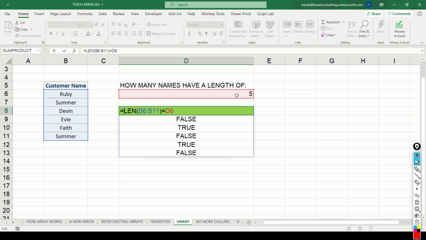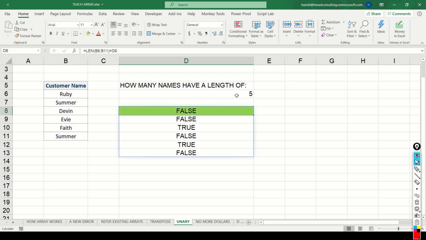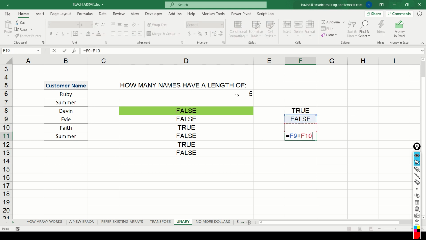Now, you would think that because a false is a 0 and a true is a 1, why can't we simply find out the sum of all these results? But that doesn't work. Despite the fact that a true and a false in Excel is actually nothing but a 1 and a 0. For example, if I say equal to F9 plus F8, it will give me 1 because Excel considers true as a 1 and false as a 0. If I say true plus true, it gives me 2.